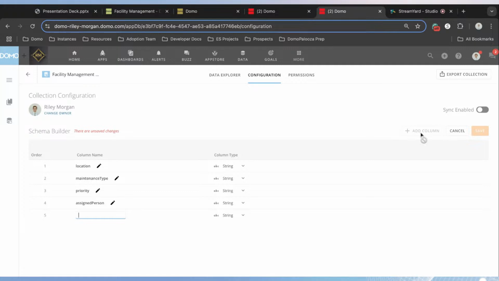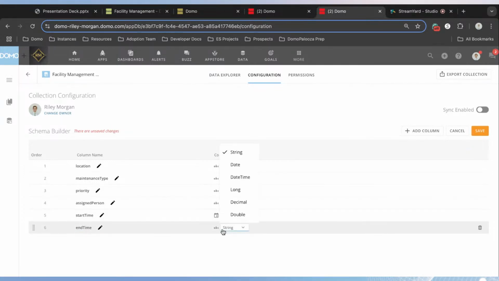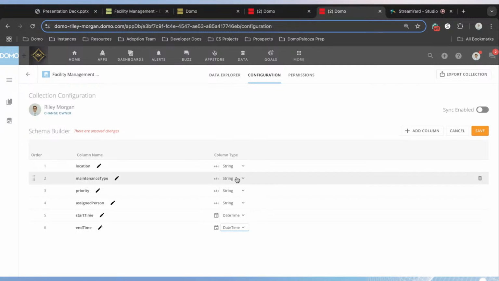And I want us to think about later on in our workflow process, what data do we want to capture from the person who completes the task? This might change from time to time, but we will probably want to understand when did they start the task. And so what was the start time? And we're going to change this to be date time. We also probably want to know what was the end time for the task. And we're going to change this to date time as well.